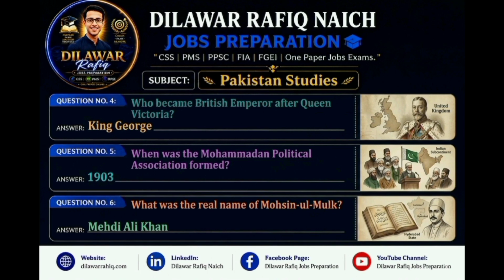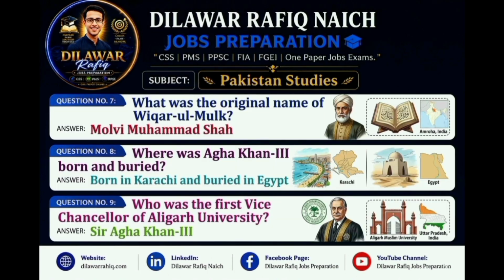Answer: Mehdi Ali Khan. Question 7. What was the original name of Wikar ul Mulk? Answer: Maulvi Muhammad Shah. Question 8. Where was Aga Khan III born and buried? Answer: born in Karachi and buried in Egypt.